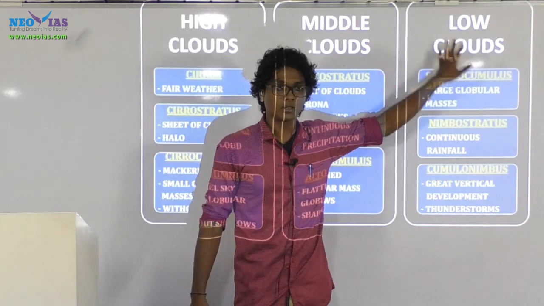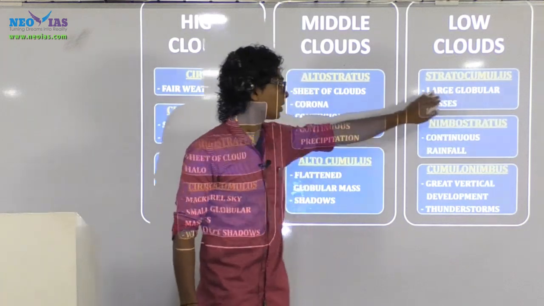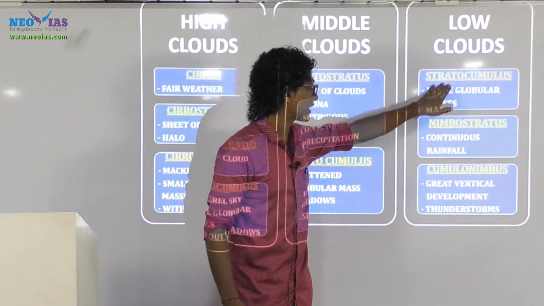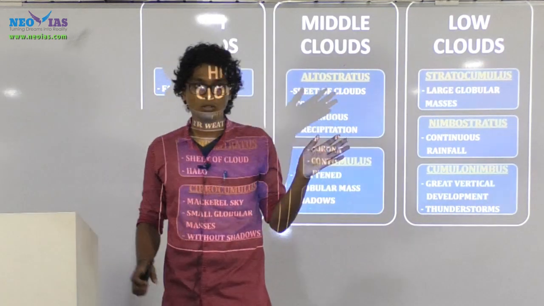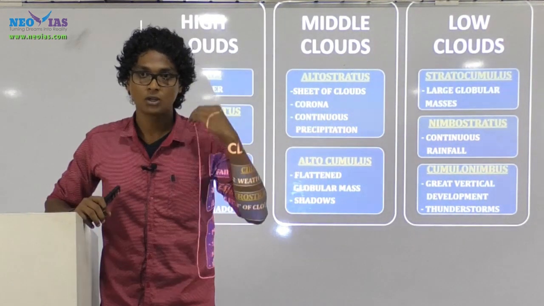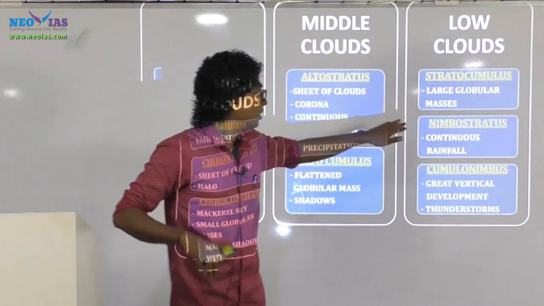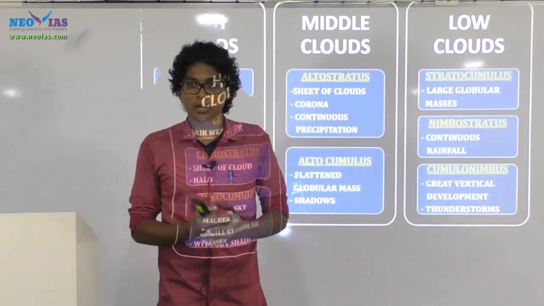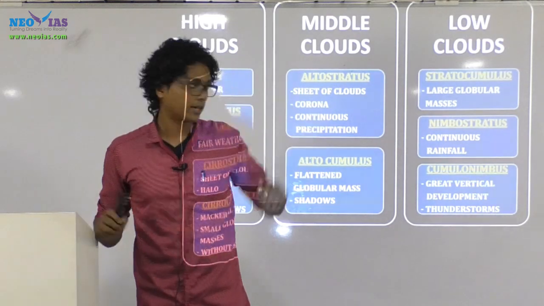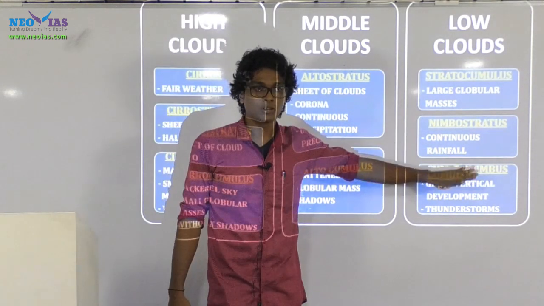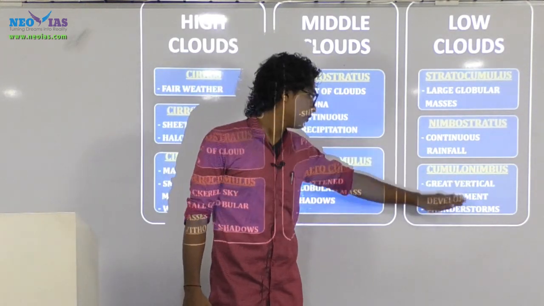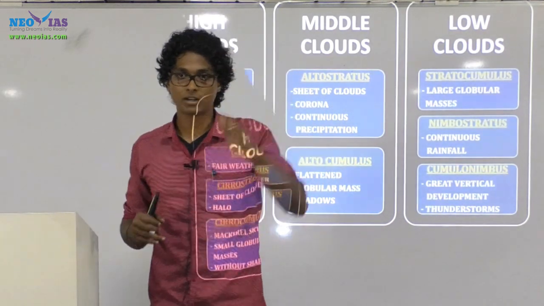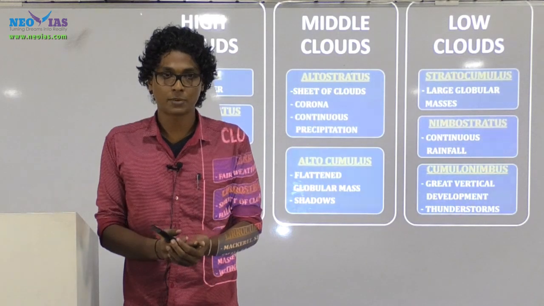Next classification is low clouds: stratocumulus, nimbostratus, cumulonimbus. Stratocumulus means strato, sheet, and cumulus, globular mass. Nimbostratus means nimbo, thick water vapor, and stratus, it will cover the entire sky, resulting in continuous rainfall. In the case of cumulonimbus cloud, cumulo means vertical development, and nimbus means more water vapor is there.